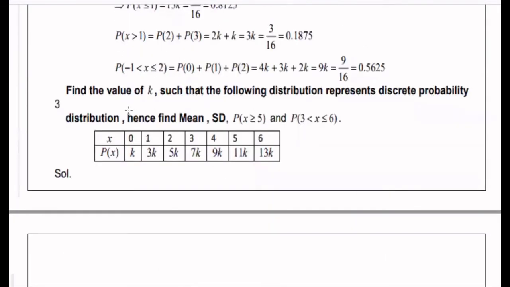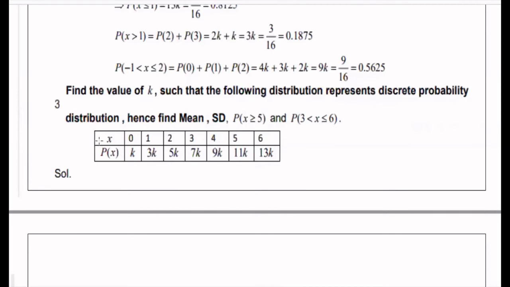Similarly, we'll go for one more column. Here, find the value of k such that the following distribution represents a discrete probability distribution. Hence, find the mean and standard deviation, comma, P of x greater than or equal to 5 and P of 3 less than x less than or equal to 6.